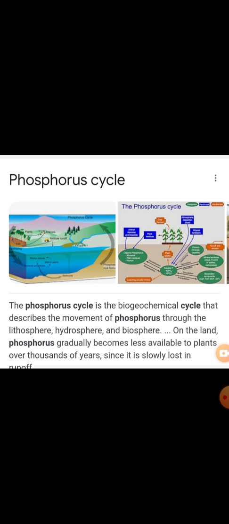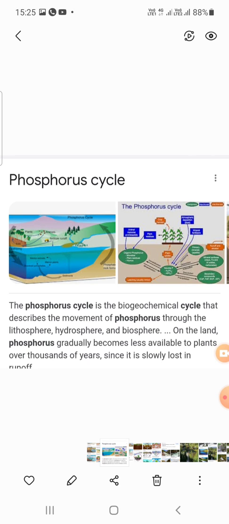So today let's learn about the phosphorus cycle. The biogeochemical cycles are also called nutrient cycles. Why? Because in these cycles, nutrients like nitrogen present in the proteins of plant and animal bodies are decomposed.